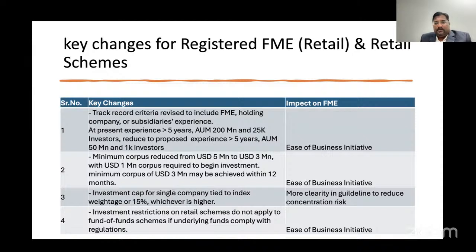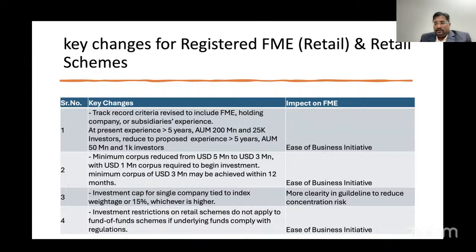As we covered under non-retail, retail also has a similar reduced corpus, from 5 to 3 million. They can quickly start their operation with 1 million and have 12 months to make it 3 million. This is also a very good business initiative by the regulator.